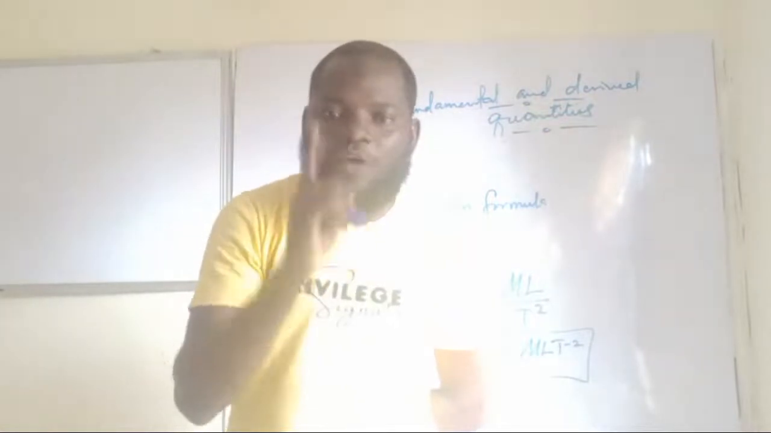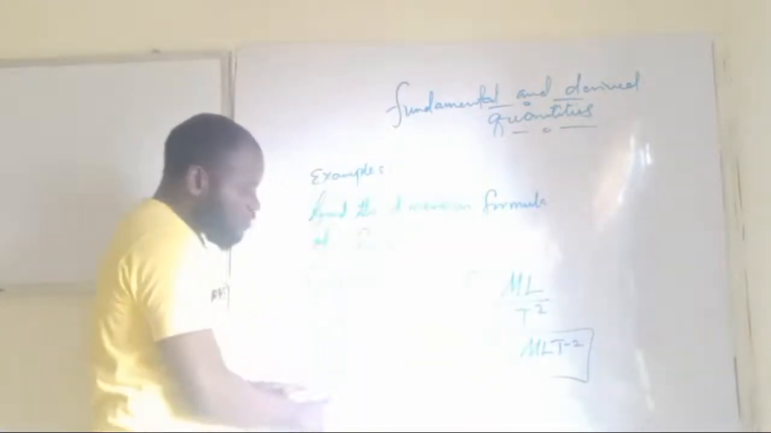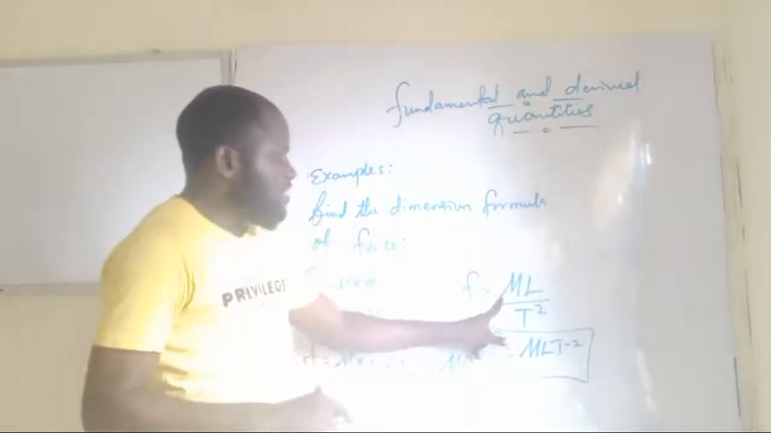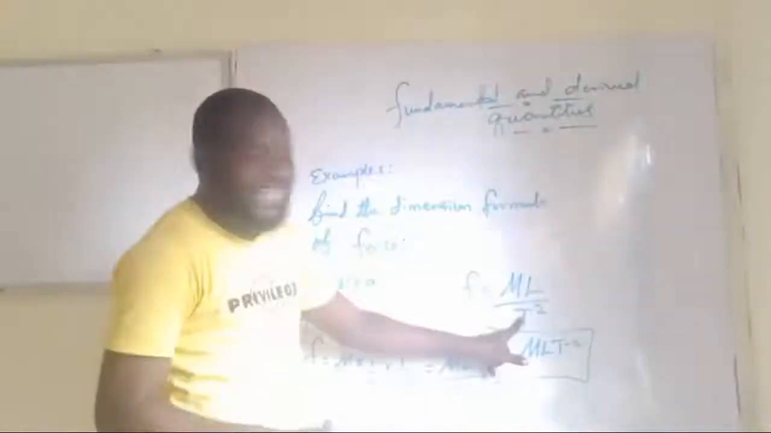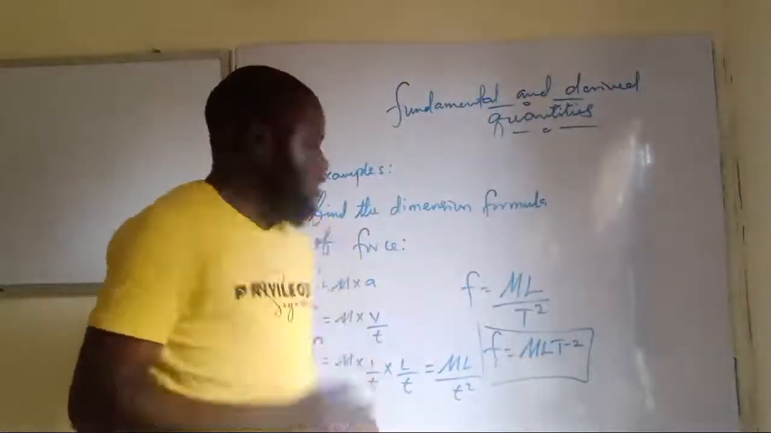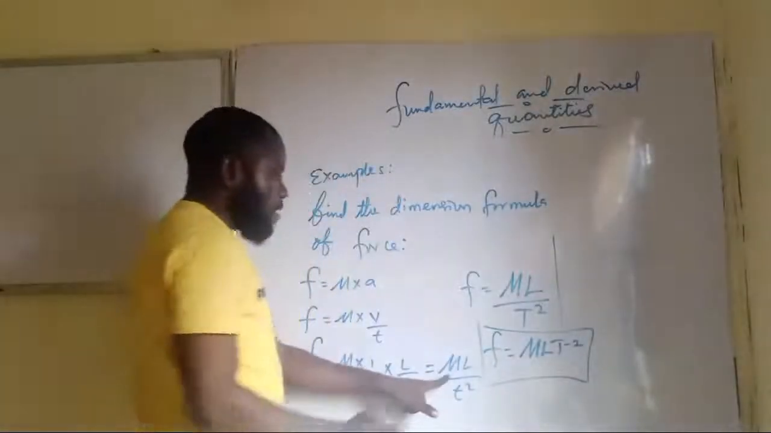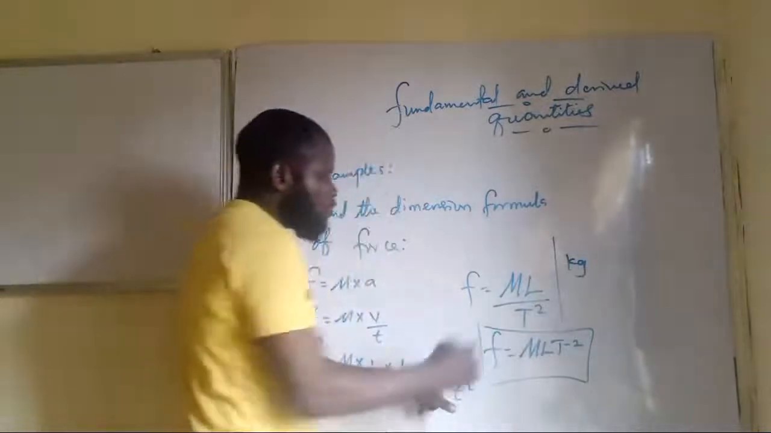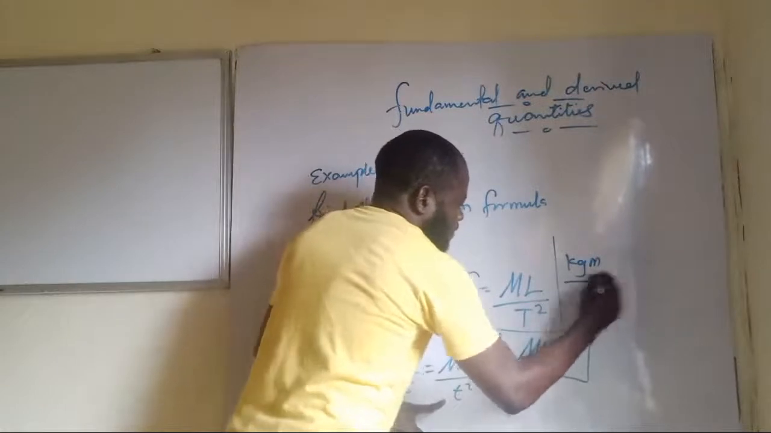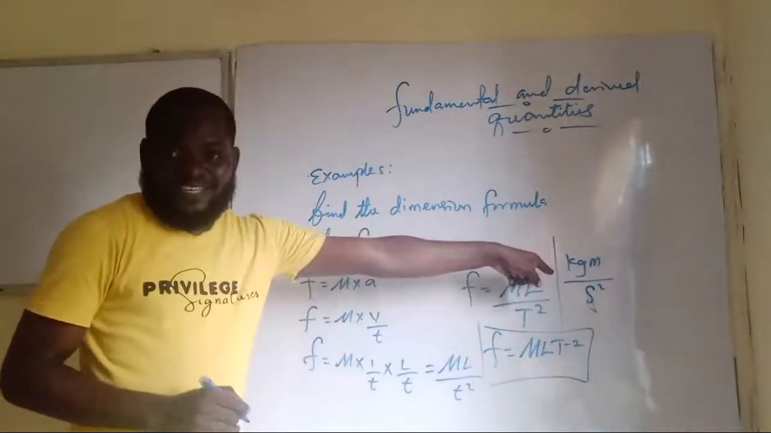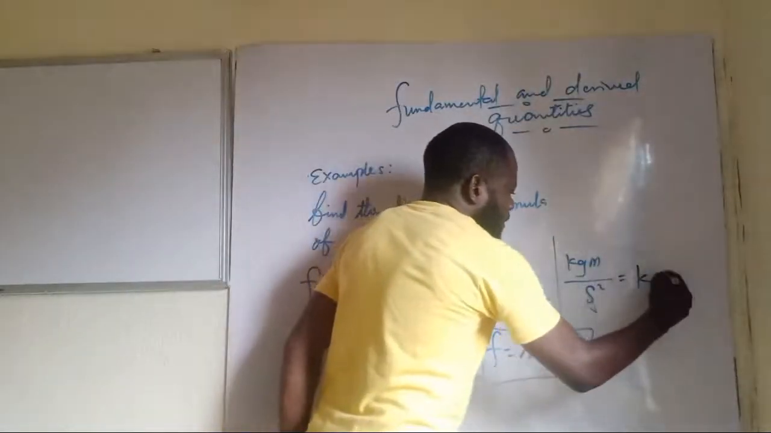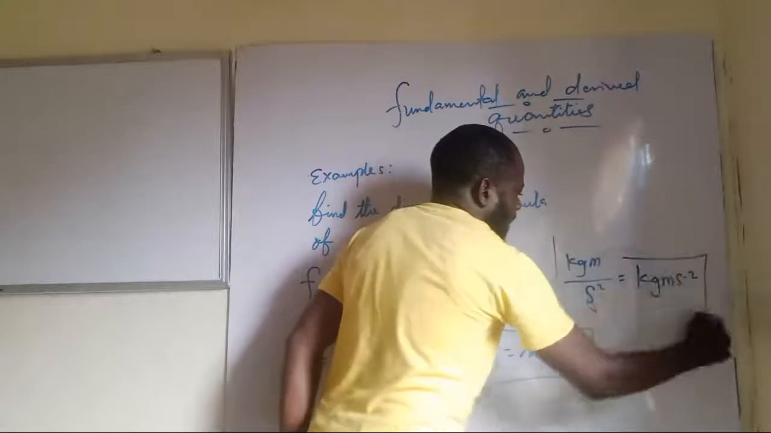But what you are going to do is that once you get to step 2, step 3, instead of substituting with capital M, capital L, capital T, you will now substitute with their units. That is, this will become kilogram, this one will become meter, divided by this one will become second squared. That is what it's going to be if the question is put to you like that. And then your result will be kilogram, meter, seconds raised to power minus 2.